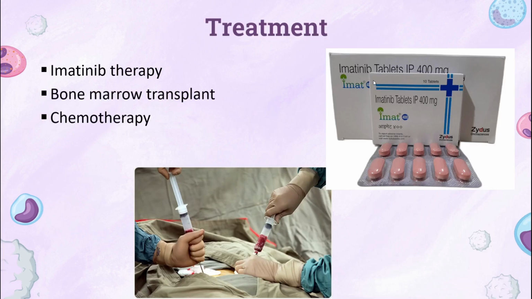Treatment, we have tablets called imatinib therapy, bone marrow transplant, because ultimately the bone marrow is going to produce these immature leukocytes, increased amount of leukocytes, blasts. So bone marrow, we can just transplant a healthy marrow, and chemotherapy, like every other cancer.